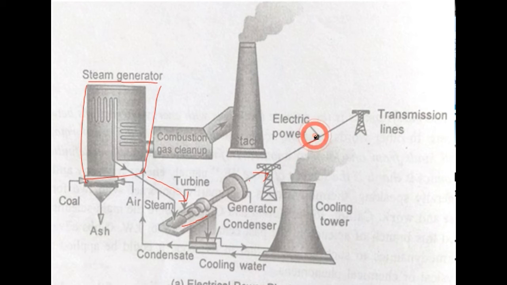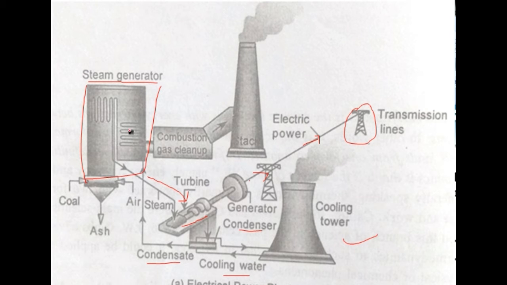It generates the electric power, and then electric power with the help of the transmission lines is transmitted to the different applications, maybe domestic applications or maybe industrial applications. We have the different parts of the power plant, and we are doing the condensate, maybe cooling tower, and maybe condenser, etc. So different units also use mechanically, and ultimately our purpose is to produce the electric power.